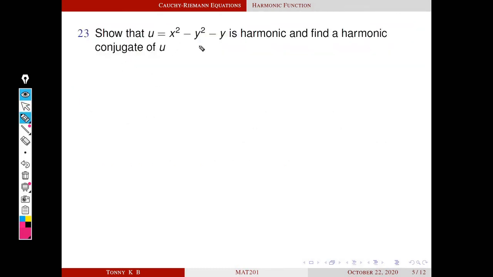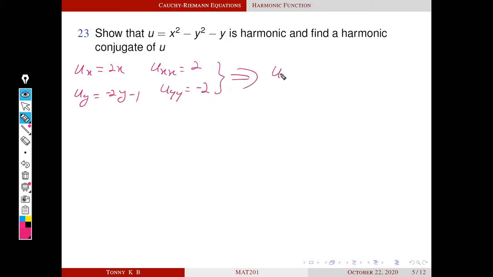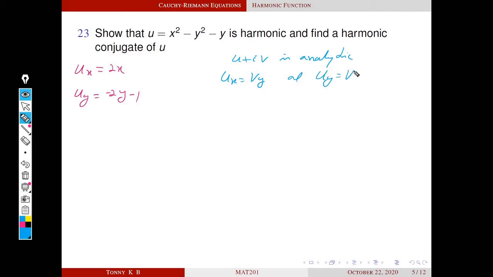Show that u equal to x square minus y square minus y is harmonic and find harmonic conjugate of u. Ux equal to 2x, uxx equal to 2. Uy is equal to minus 2y minus 1, uyy equal to minus 2. So this implies uxx plus uyy equal to 0, so u is harmonic. Next we have to find harmonic conjugate of u. That means we have to find v such that u plus iv is analytic. So u and v satisfy Cauchy-Riemann equations. That means ux equal to vy and uy equal to minus vx.